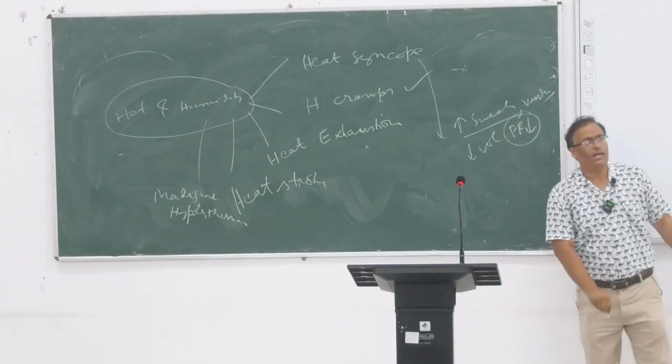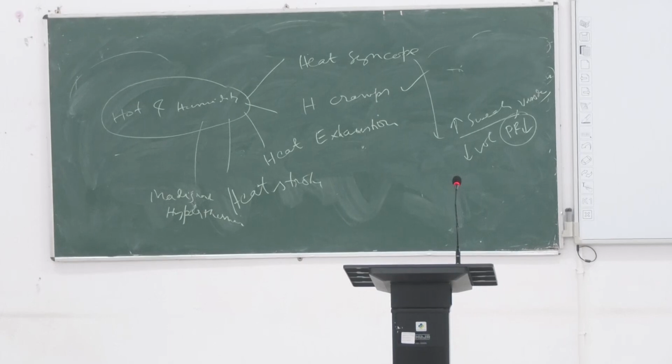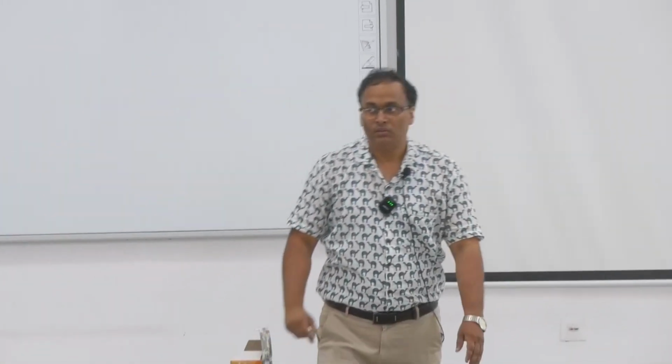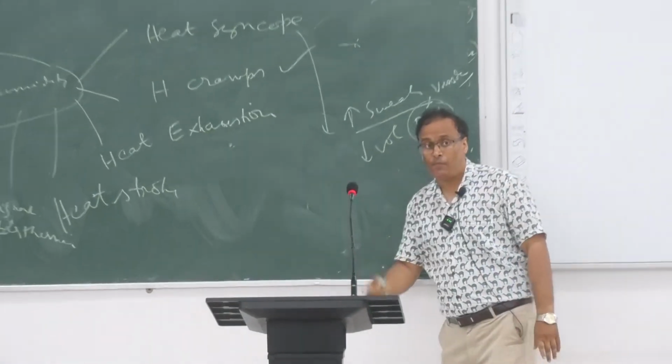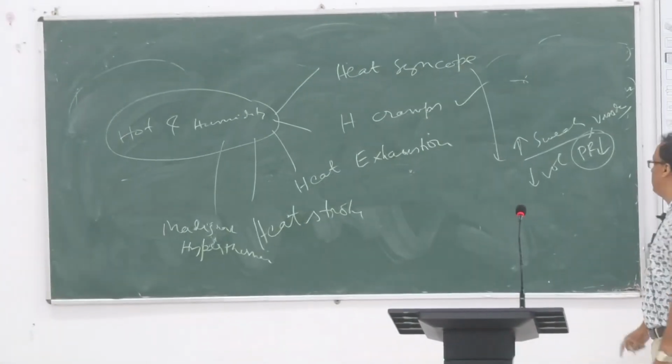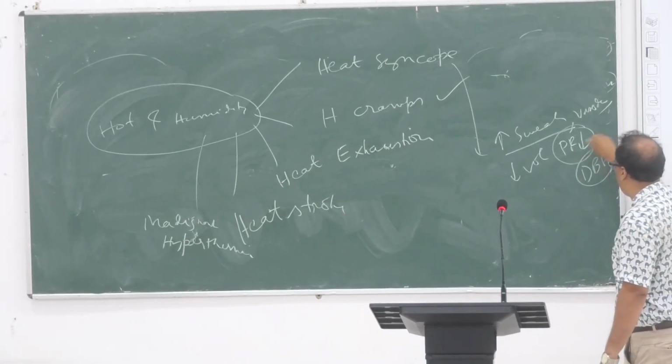If peripheral resistance decreases, peripheral resistance is directly proportional to which pressure? Diastolic pressure. Remember that. Peripheral resistance is directly proportional to the diastolic blood pressure. So diastolic BP falls.